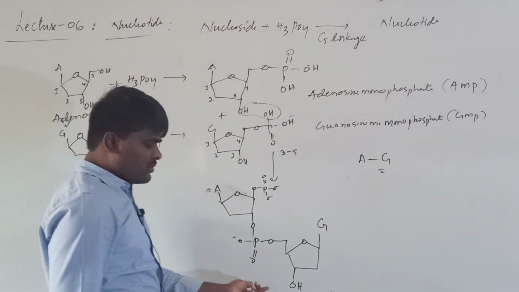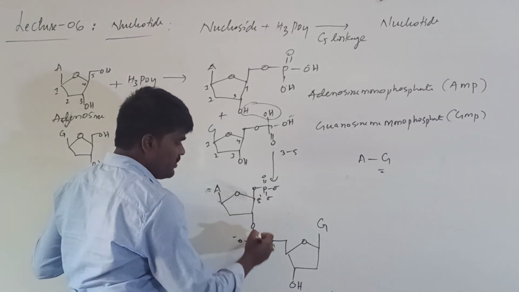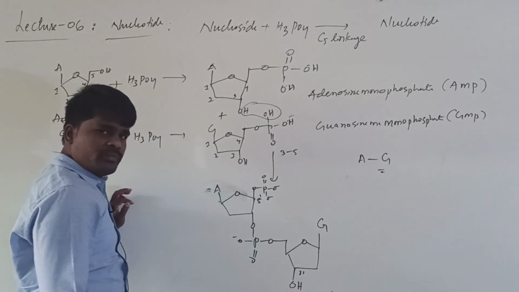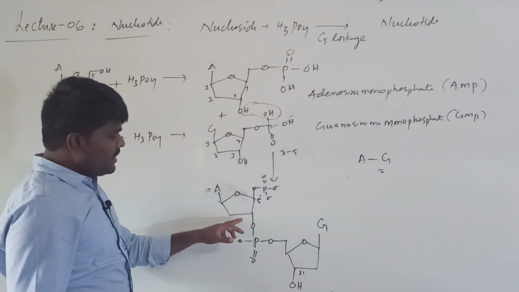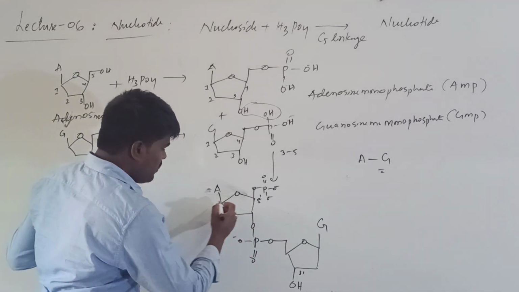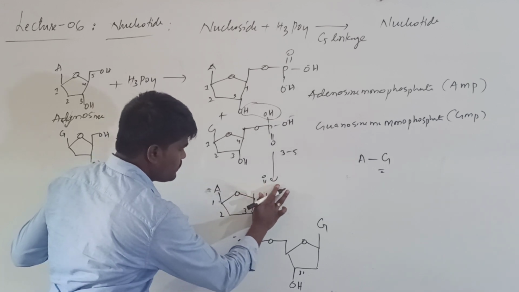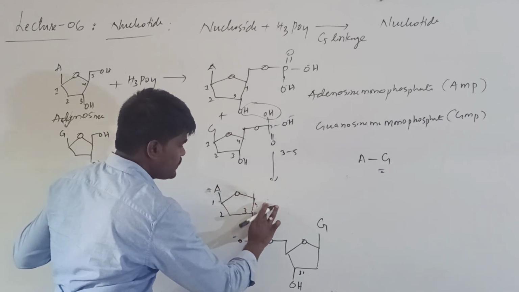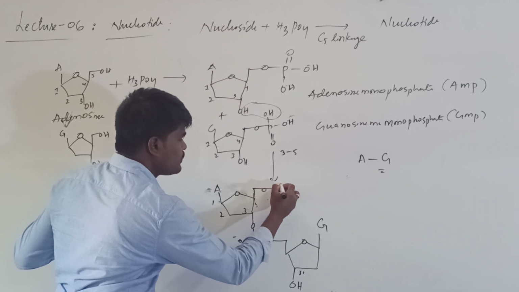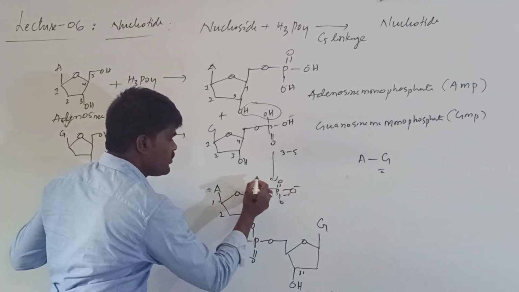Suppose you add cytosine, it will get added to the third position. This is your 5' end, this is your 3' end. The linkage is taking place between the third position and fifth position. This is the first, second, third, fourth, this is your fifth position.